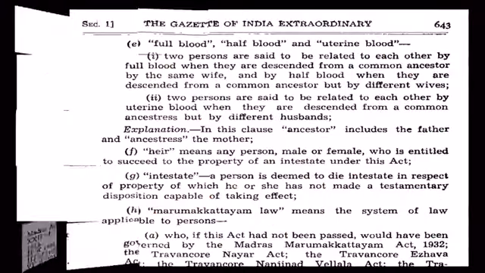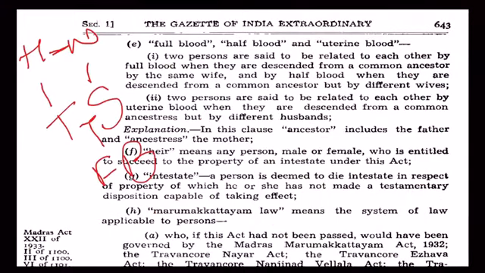Common ancestress here means the mother of both the kids is the same, but they have different husbands, so they are termed as uterine blood. Now next question.